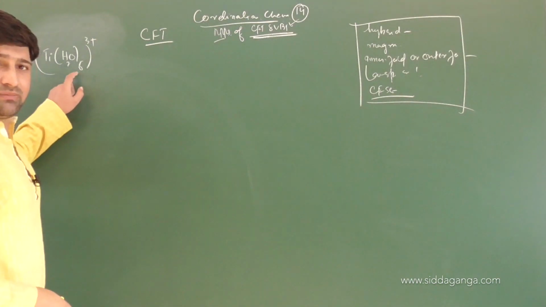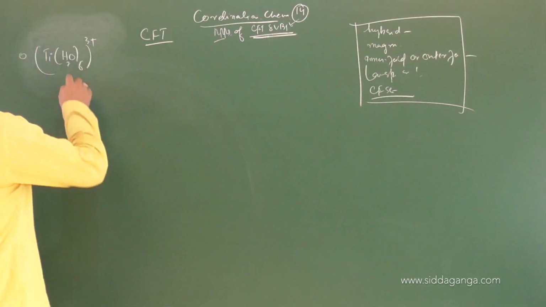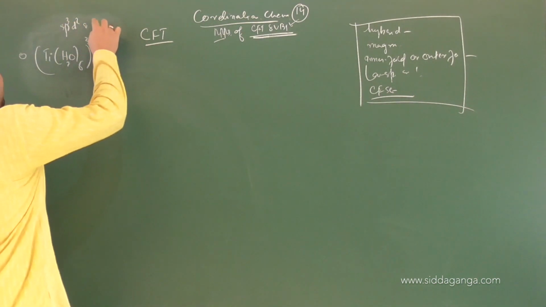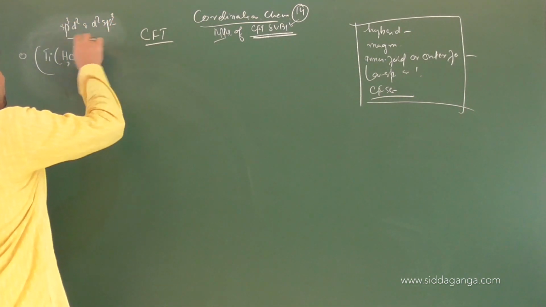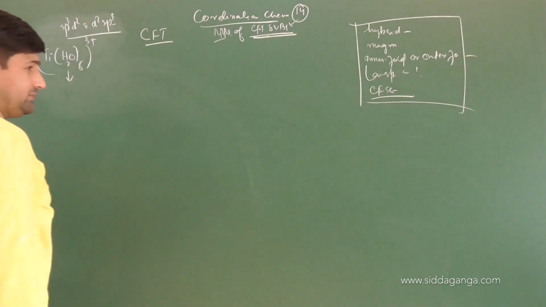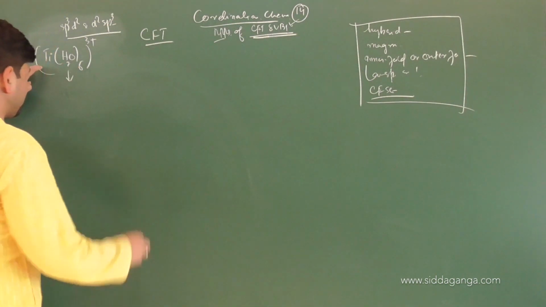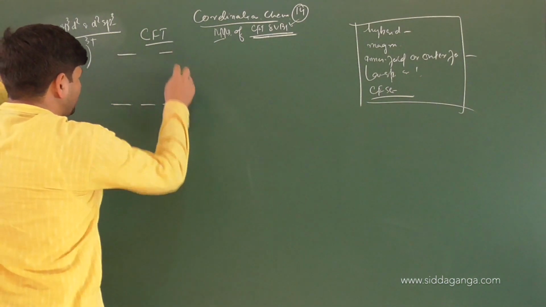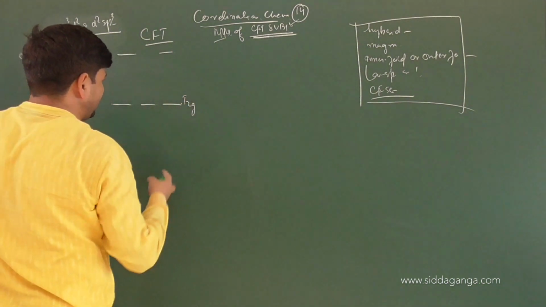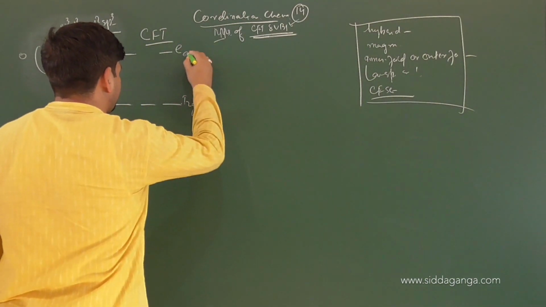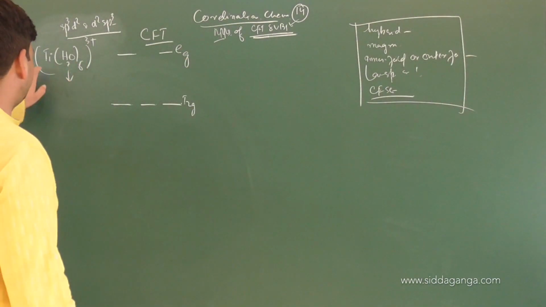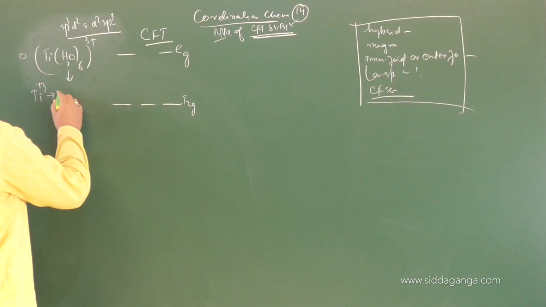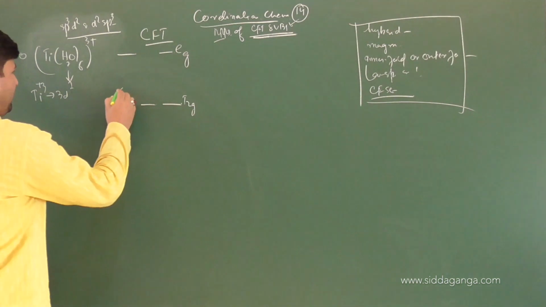There are 6 ligands coming for bond formation, so hybridization has to be either sp3d2 or d2sp3. Water being a weak ligand, it will split the d orbitals of titanium. So 1, 2, 3, then you have 4 and 5. This will be our t2g set and this will be our eg set. Titanium is in the +3 oxidation state, so it will be 3d1. So you have 1 electron in d.